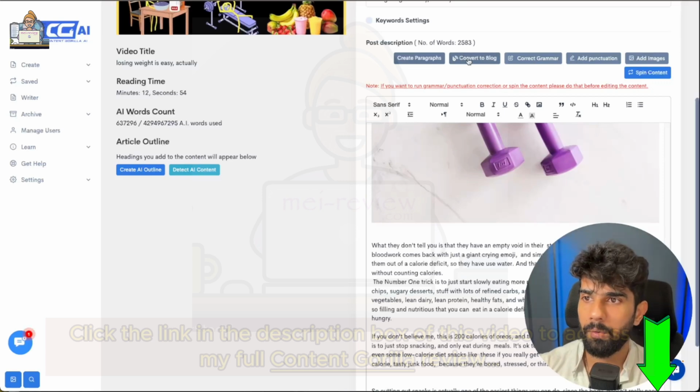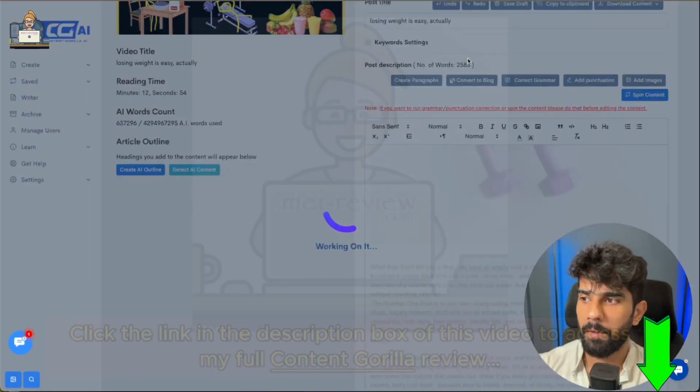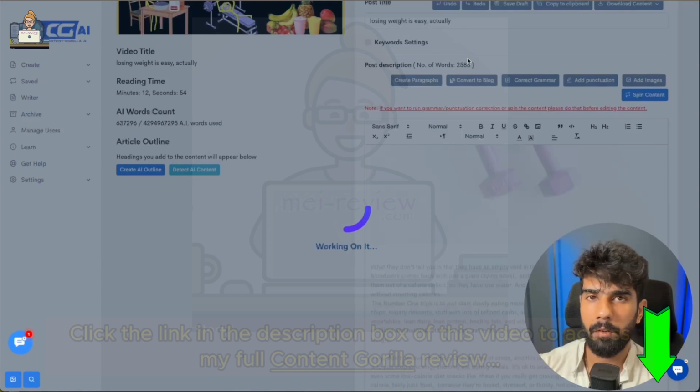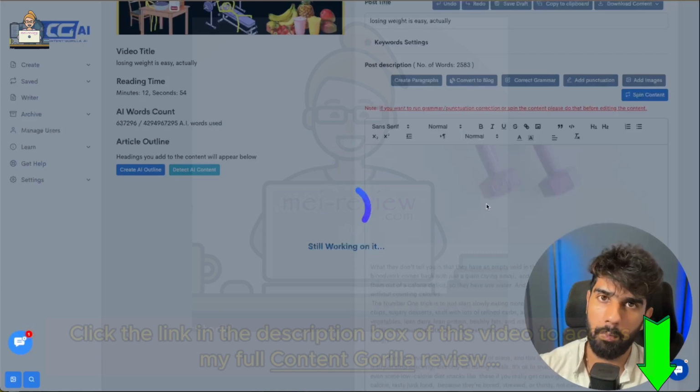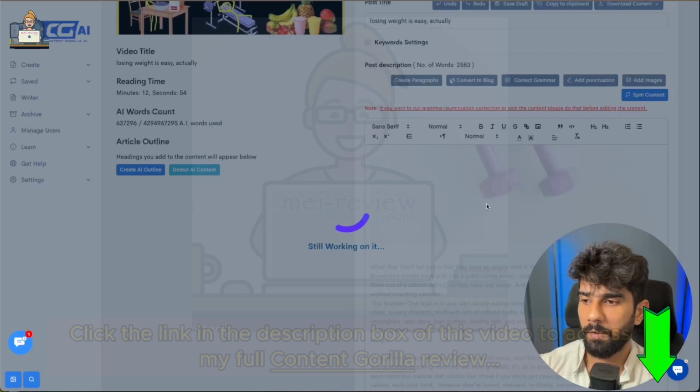So all you have to do is click on the convert to blog button, and it's going to take a few seconds. And what it's going to do is it's going to take the content of this video and it's going to add H1s, H2s, and all of the bells and whistles and make sure that this content turns around and comes out as a blog post. So let's give it a few seconds and I'm going to show you the results in a bit.